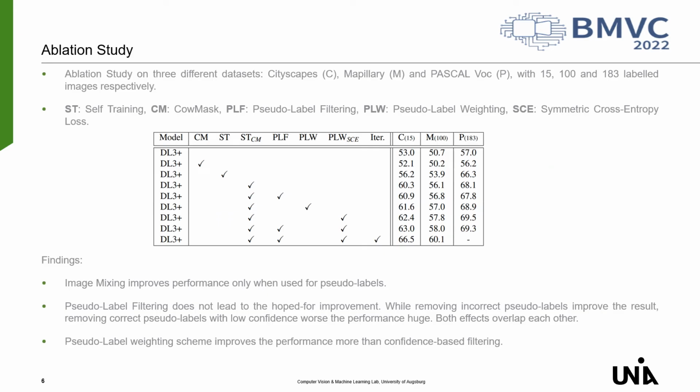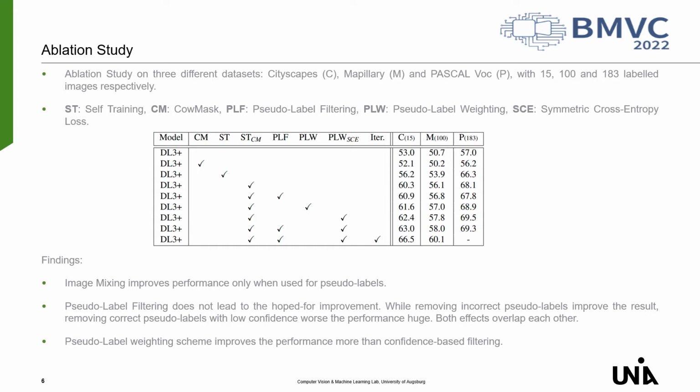To investigate the influence of the individual methods, we performed an ablation study on 3 different datasets: Cityscapes, Mapillary, and Pascal. We also specifically assume a scenario with only a few labeled samples, as this presents the greatest difficulty and has a very large difference in performance compared to the model that used the full dataset. There's also a higher number of wrong pseudo labels, which makes the filtering more interesting.